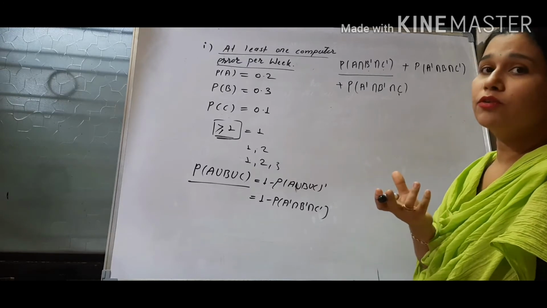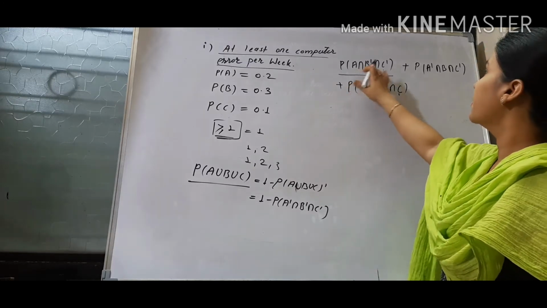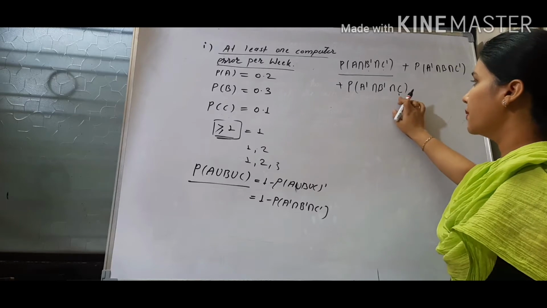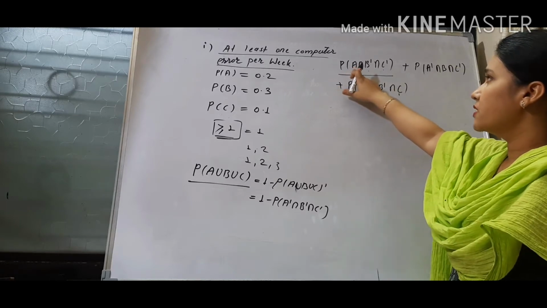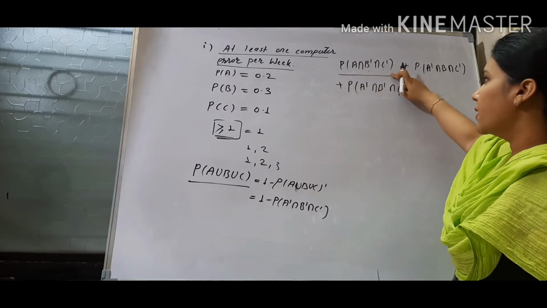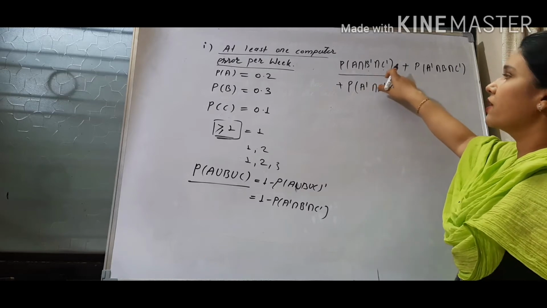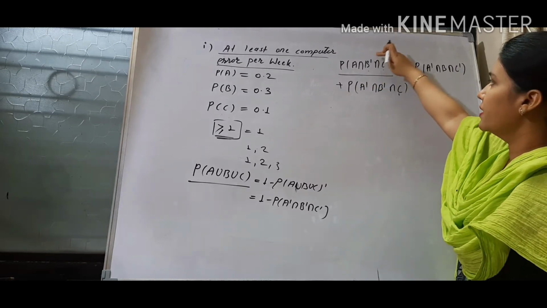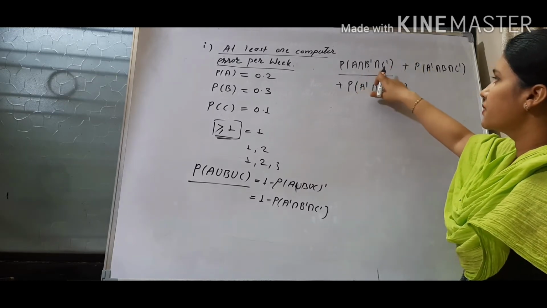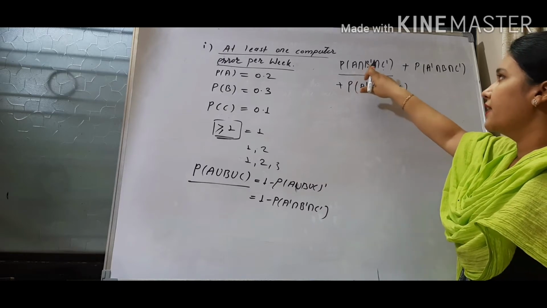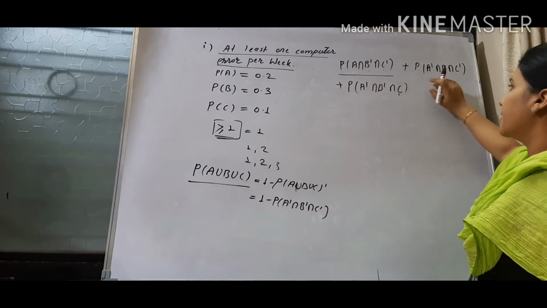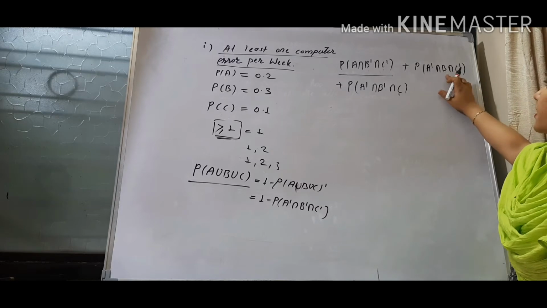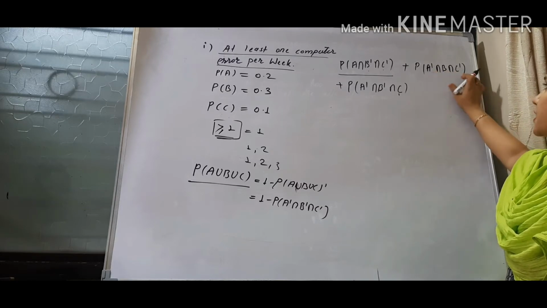How can it be one and only one? It can be in the first department, or in the second department, or in the third department. If there is error in the first department, then what about the remaining two departments? Then the remaining two departments are not having any error. That's why their complements are taken. And intersection is representing what? We have to take A, then B complement, C complement. Then the second department is having error, so that the first and third are not having.